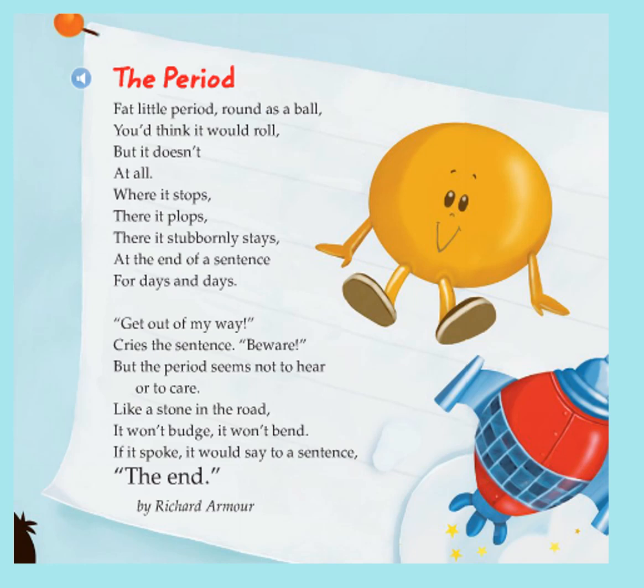So, did you hear a simile? Was the period being compared to something with the word like or as? Look at that first line. Fat little period, round as a ball. So our period is being compared to a ball, saying they're both round, and yes, it has the word as, so therefore it's a simile.